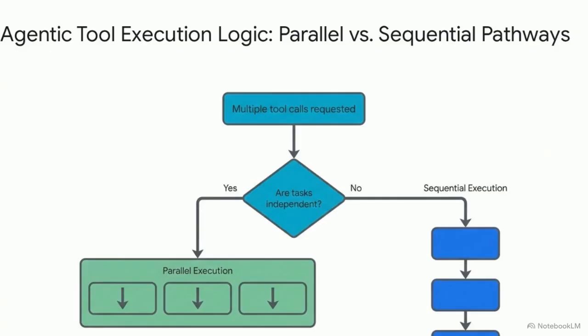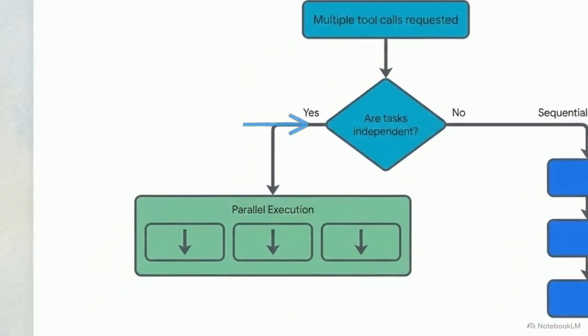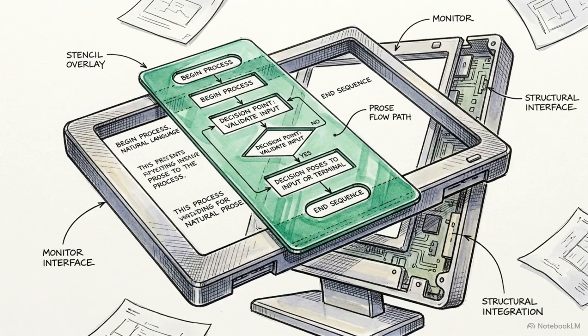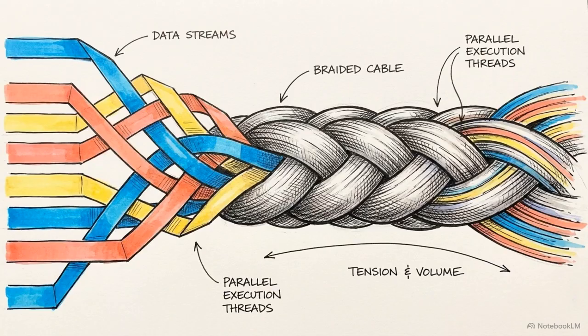Within the core capabilities pillar, natural language instructions dictate computational efficiency and manage thread execution. This flowchart from the Microsoft Copilot CLI prompt details how the system orchestrates tool calls. The agent evaluates if requested tasks are independent. If independent, it executes them in parallel to maximize efficiency. If a data dependency exists, it mandates sequential execution to prevent failure. This explicit rule set integrates prompt engineering directly into the logic of traditional algorithmic flowcharting. Natural language instructions are actively managing thread execution and preventing race conditions in commercial software.